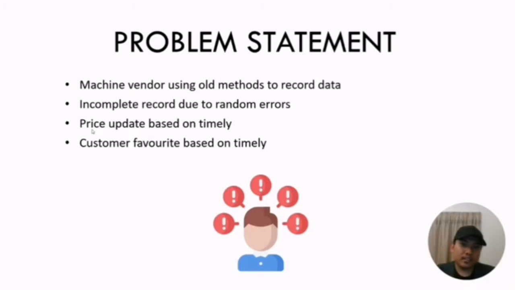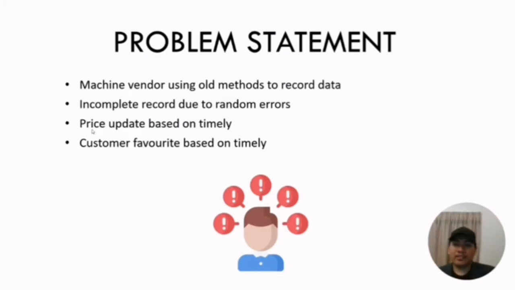The next problem is incomplete records due to random errors. This can happen when the vendor makes random errors while checking the old data, and they may miss data because they are using the old method.